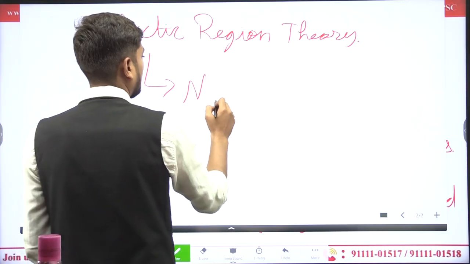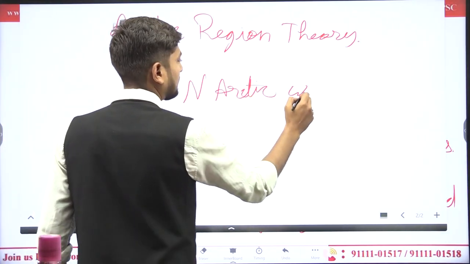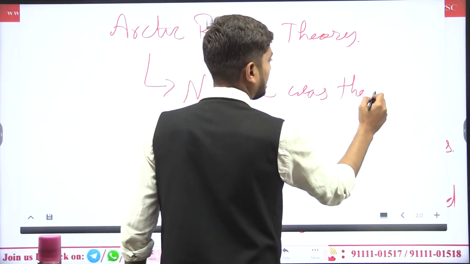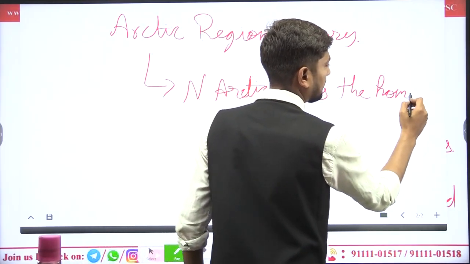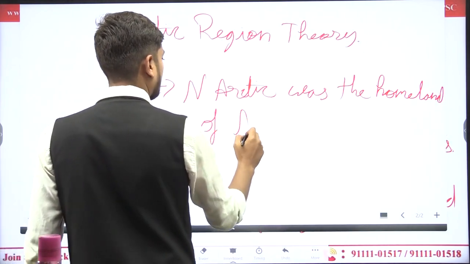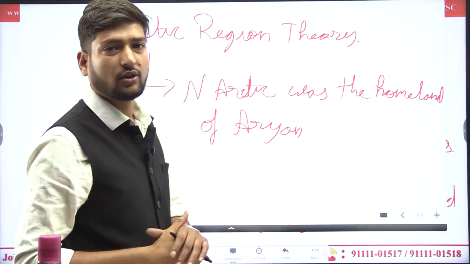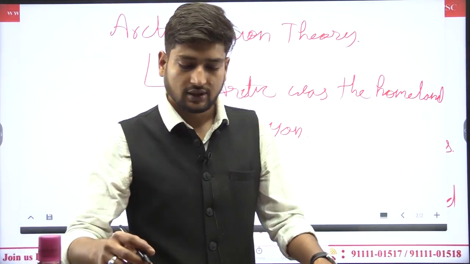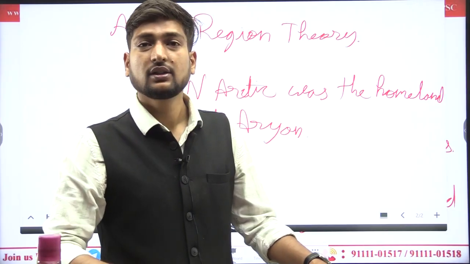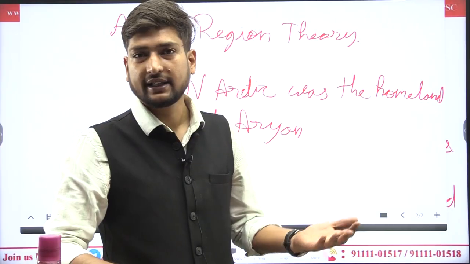The northern Arctic was the homeland of Aryans. Aryans came from the North Arctic because they have mentioned a 6-month night and 6-month day in their texts.